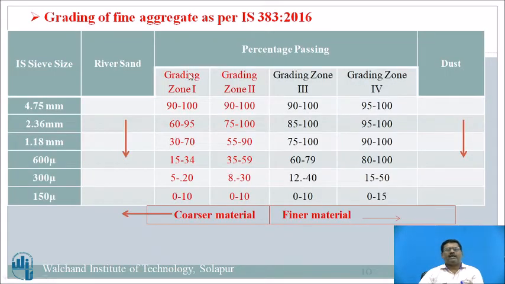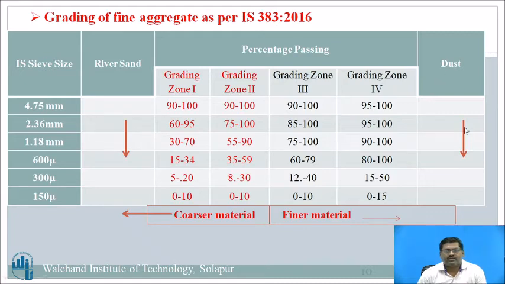Once again, I am showing you the grading of fine aggregates as per IS 383. These are the 4 zones. Percentage passing, as you have observed in the last 2 videos also. Now this is river sand, the river sand of Nanani village. The percentage passing of this river sand fits just at the upper limit of zone 1. Sometimes it is even coarser than zone 1.